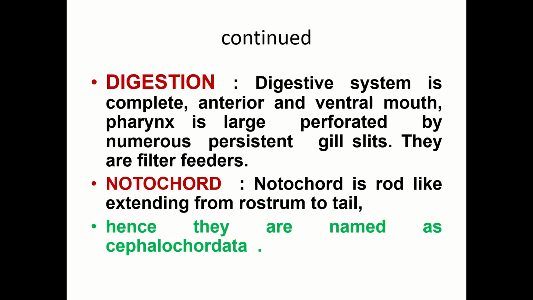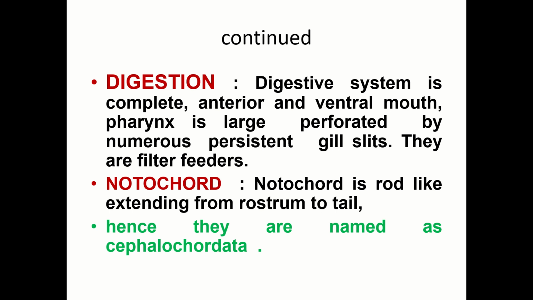Digestive system is complete, with an anterior and ventral mouth. Pharynx is large, perforated by numerous persistent gill slits. Persistence means they will be present throughout their life. They are filter feeders. Why the word persistent is used here is, when you go to the urochordates, they lose all the advanced characters.